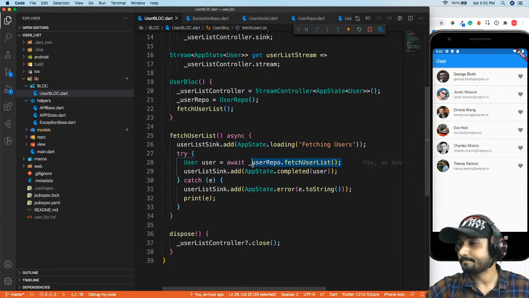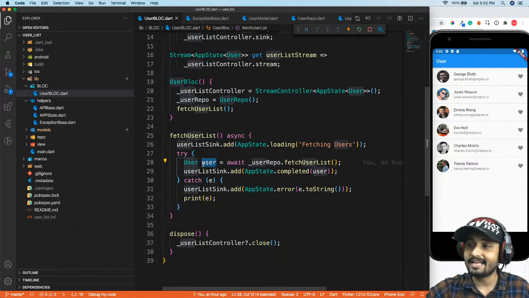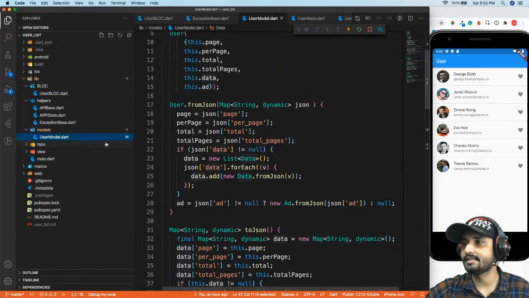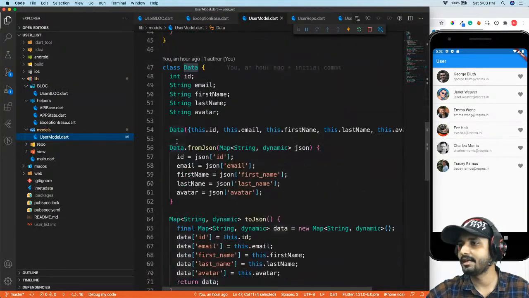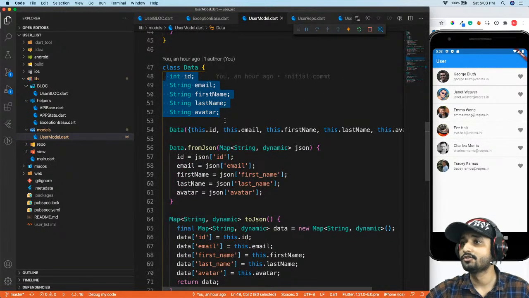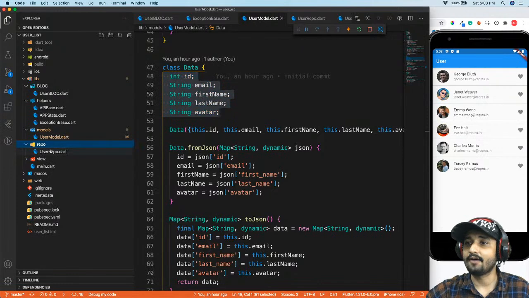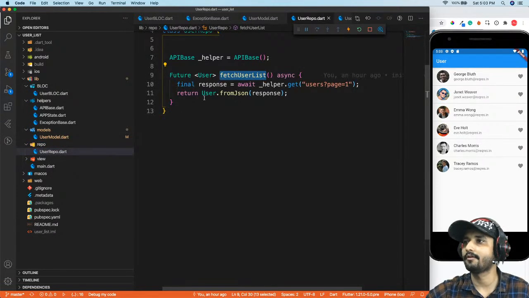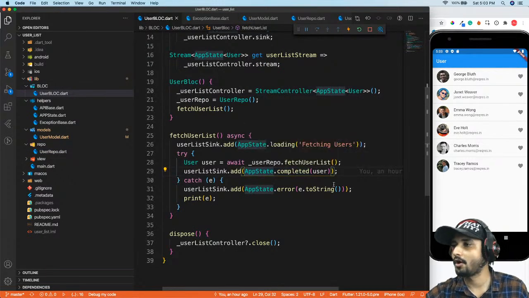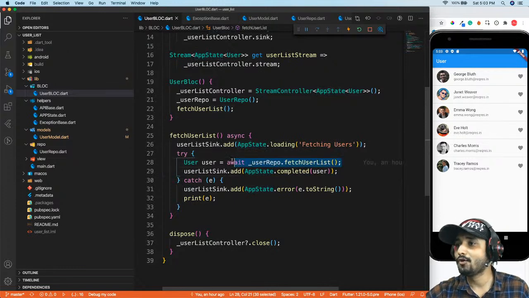This is going to get called from our repository, and it is going to return data of type user. So it will return me the single user data from our models. You can see that is this part. So every time we are going to get this data to get access in our UI. These are the data which we will be accessing from our UI. This user model is available for us from our user repository. We will call this method from our BLoC dart, user BLoC.dart.